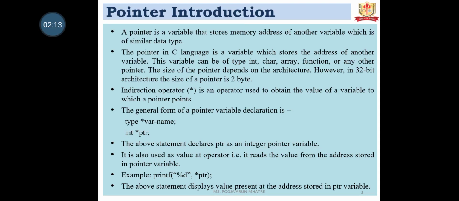The above statement declares ptr as an integer pointer variable. It is also used as a value at operator, that is it reads the value from the address stored in a pointer variable. For example, printf("%d", *ptr). The above statement displays the value present at the address stored in the ptr variable.